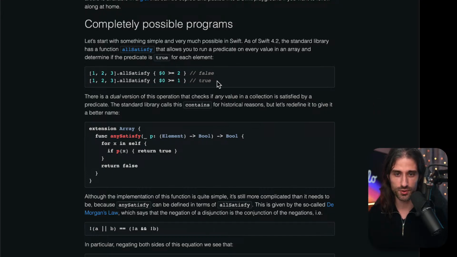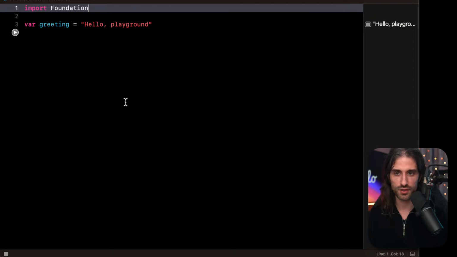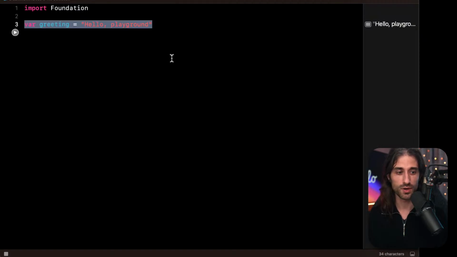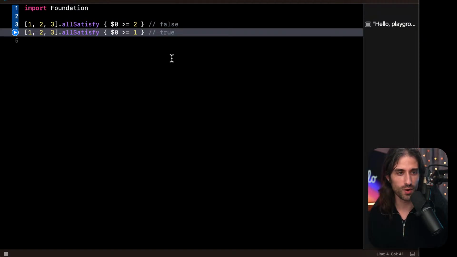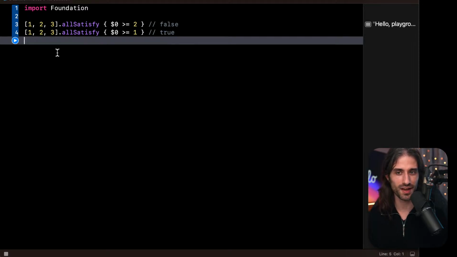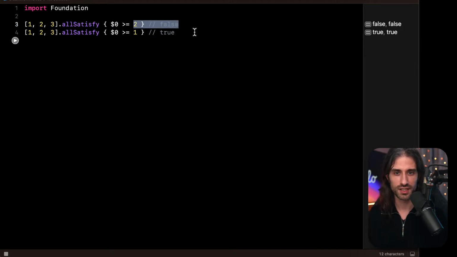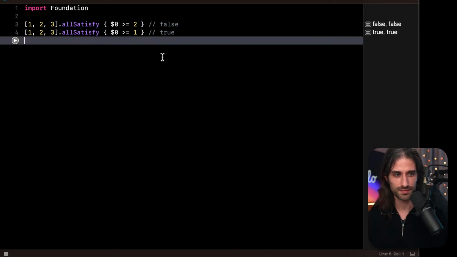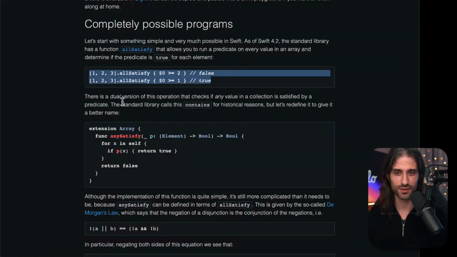So we have two examples in the code. Actually, let me copy that and go to Xcode and start pasting. So I created a playground, which is always a bit of a challenge when you do a live stream because playgrounds are prone to crashing. So we'll see if it works as expected or not. So we can see here, indeed, it returns false. Here, it returns true. Oh, right. Let's go back to the article.